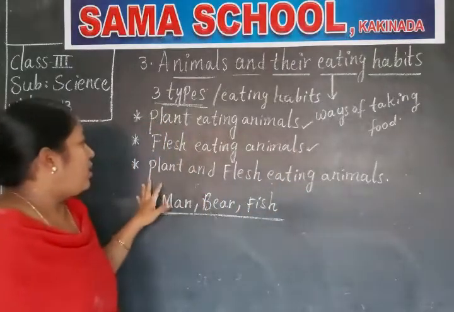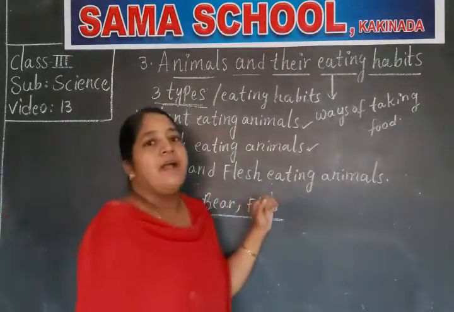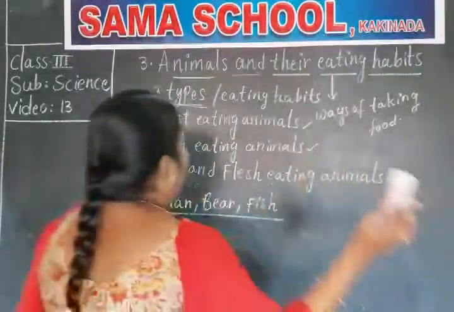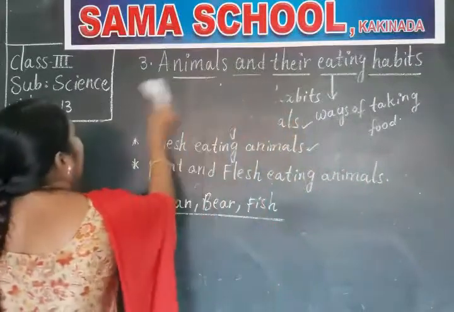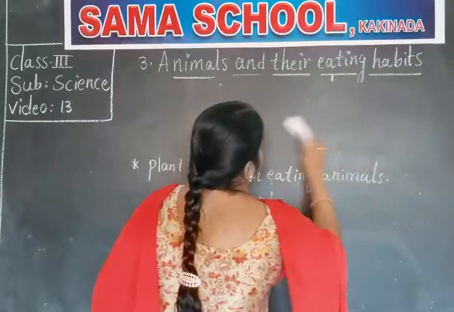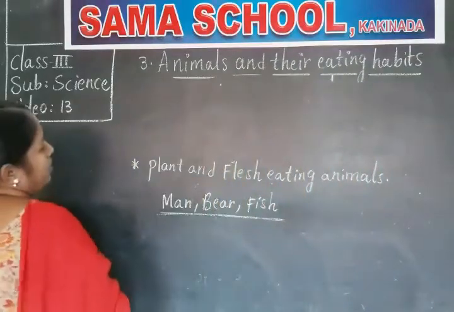Now tell me, children, what are plant and flesh-eating animals?